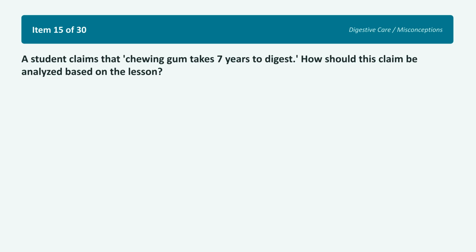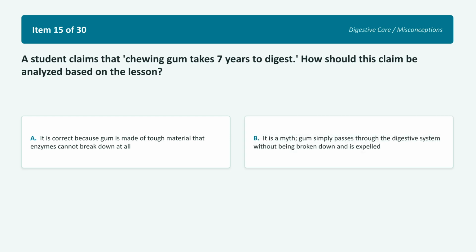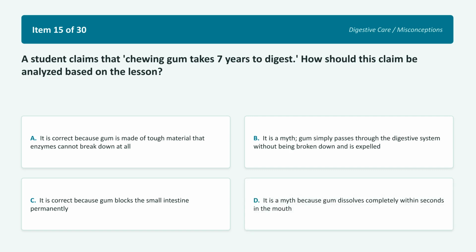Item 15. A student claims that, "chewing gum takes 7 years to digest." How should this claim be analyzed based on the lesson? Choice A. It is correct because gum is made of tough material that enzymes cannot break down at all. Choice B. It is a myth. Gum simply passes through the digestive system without being broken down and is expelled. Choice C. It is correct because gum blocks the small intestine permanently. Choice D. It is a myth because gum dissolves completely within seconds in the mouth. Everyone has heard this rumor before. Pause the video right now and pick the actual scientific answer.